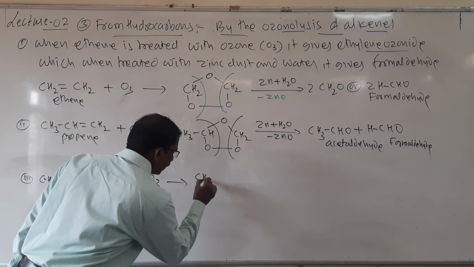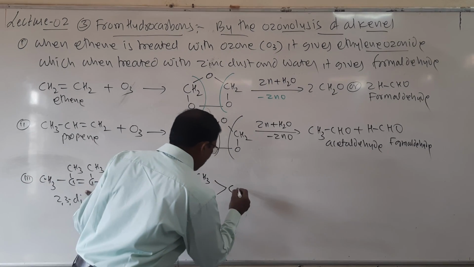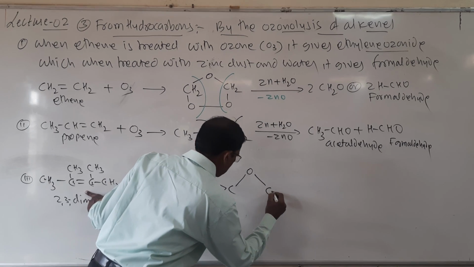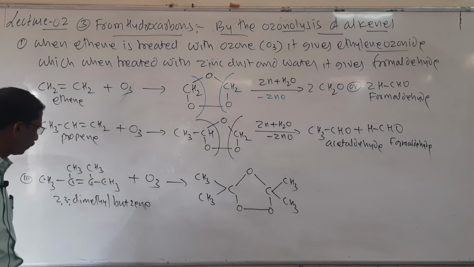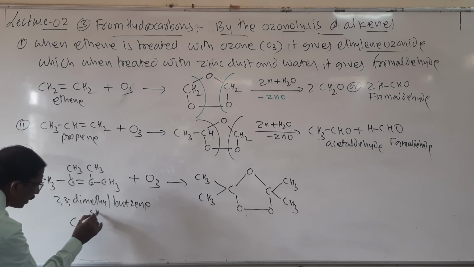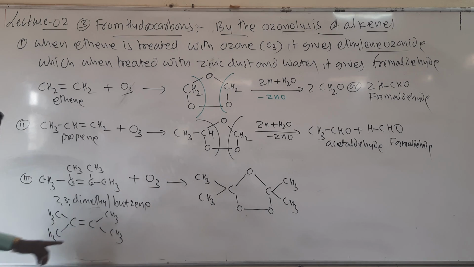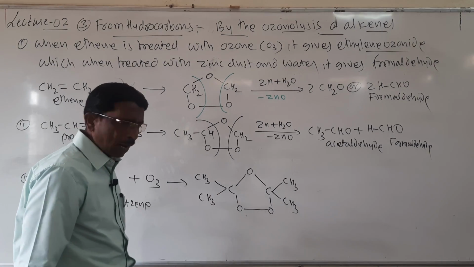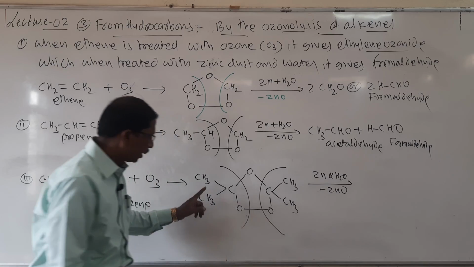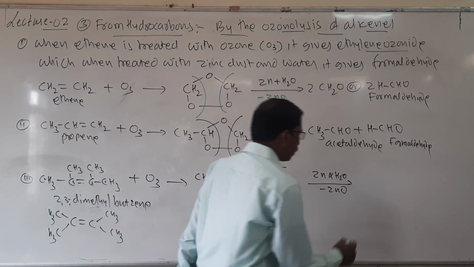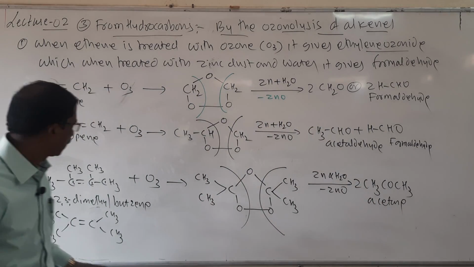Look here, I will write it like this, the same compound written with the CH3 groups on each carbon. And when it is treated with zinc and water, minus ZnO, it gives CH3COCH3, two molecules of acetone. So here it is the reaction.